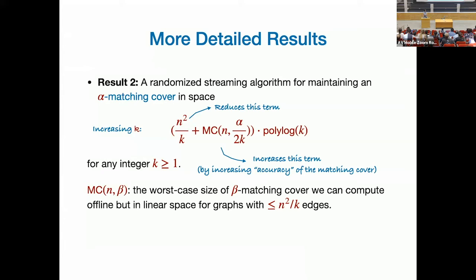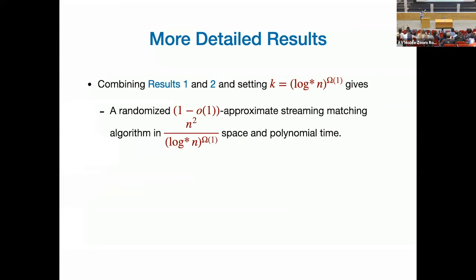The reason I'm saying it in this phase is that this MC is not a very easy function for us to know how it looks exactly. So I'm just going to state it this way. Whenever you figure out what MC you want to plug into your function, then based on that, you pick the right K. Good? In fact, for our result, the first result at least, you can pick K to be some polylog star n. You just put these two results together, and this immediately gives you a randomized 1 minus little o of 1 approximation that shaves off some polylog star n from the space.